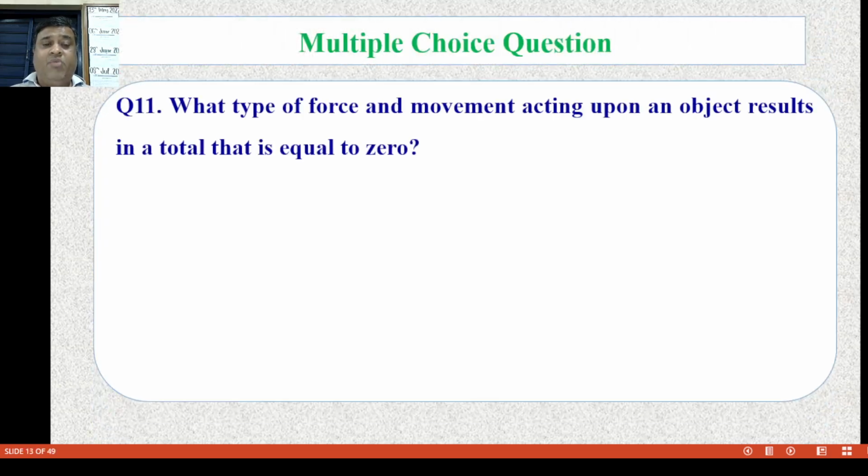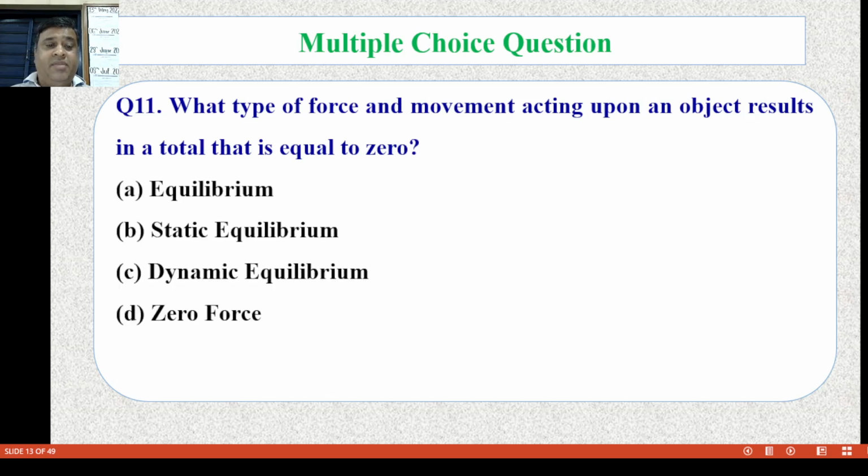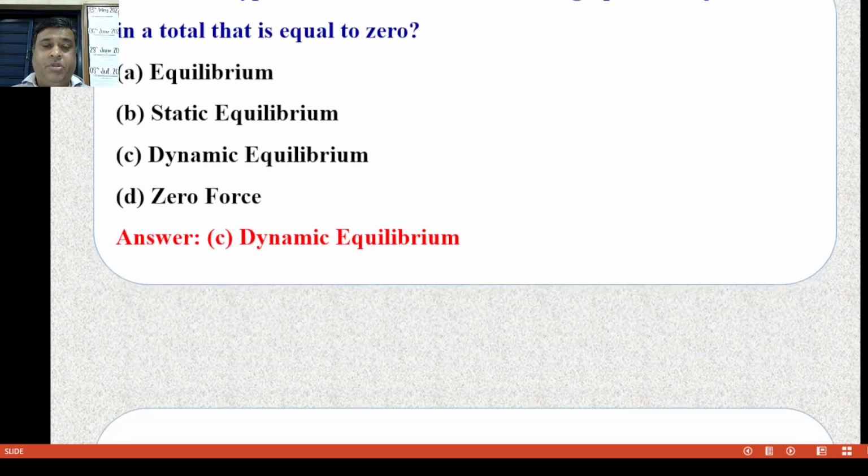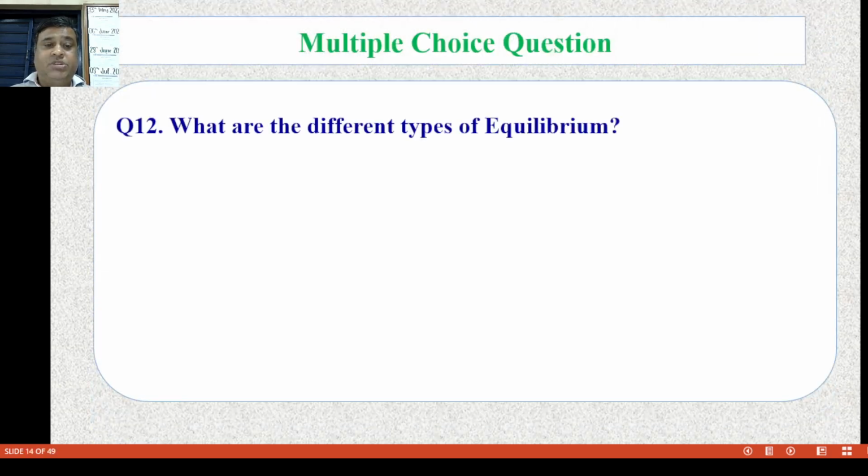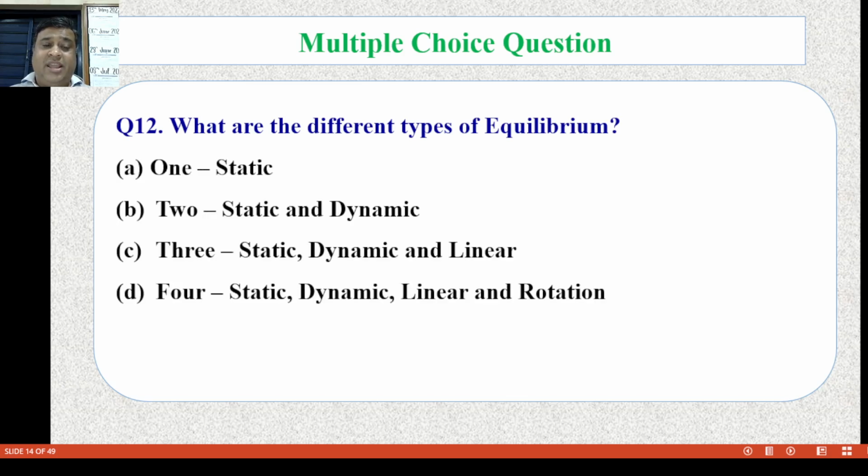Question number 11. What type of force and movements acting upon an object result in a total that is equal to 0? That is equilibrium, static equilibrium, dynamic equilibrium, or zero force. Now the correct answer is C, dynamic equilibrium, because it is based on movements. Question number 12. What are the different types of equilibrium? 1 static, 2 static and dynamic, 3 static, dynamic and linear, 4 static, dynamic, linear and rotation. Now the correct answer is B, 2 static and dynamic.